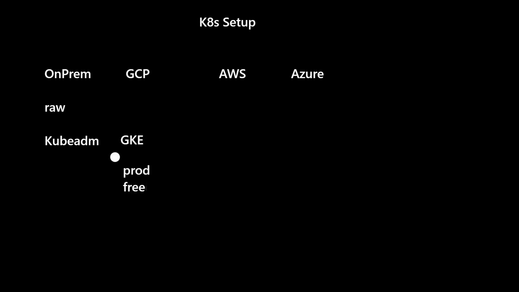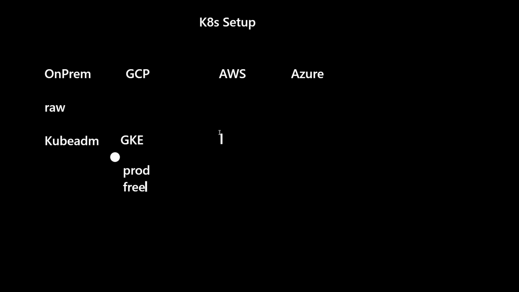This service is offered by GCP because, if you remember, Kubernetes is basically a product of Google, right? So if you want to learn this, yes, you can go and use the GKE service, everything for free. You can learn a production grade cluster here.